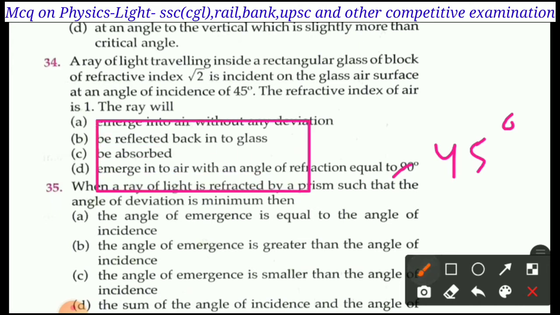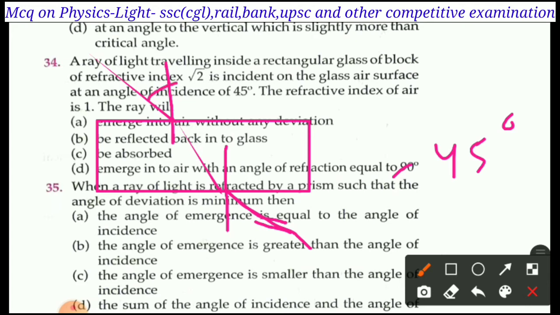Suppose we consider it is a glass slab. Now a parallel ray comes and falls here like that. After refraction it goes like that, and here is the other interface. After that it emerges out.